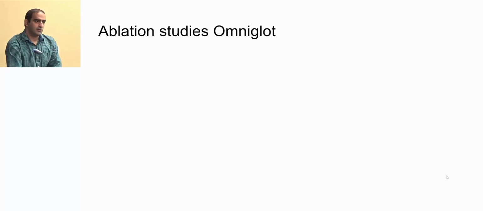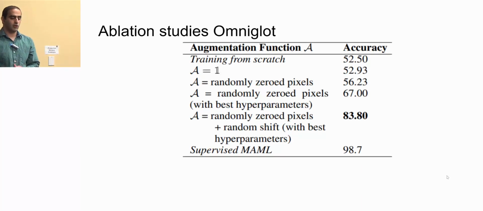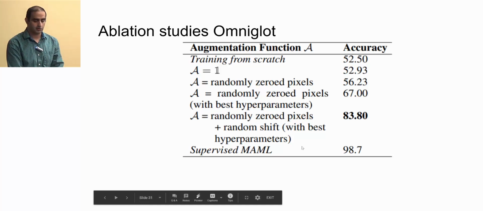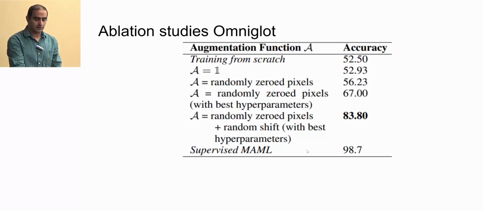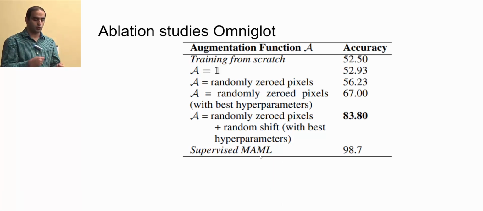So we also do some ablation studies on Omniglot. We wanted to see the effect of the augmentation function on the results. If we just use the same augmentation function, it means you use the same train set as the validation set. So that's not a good idea, and you can see it doesn't give you that much improvement. But you can use different augmentations, and it shows that when you use good augmentations, you can actually get very